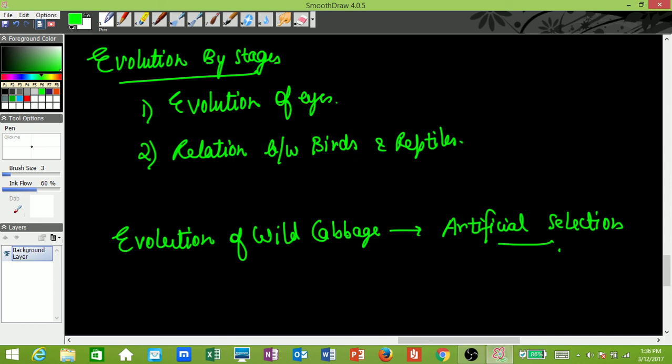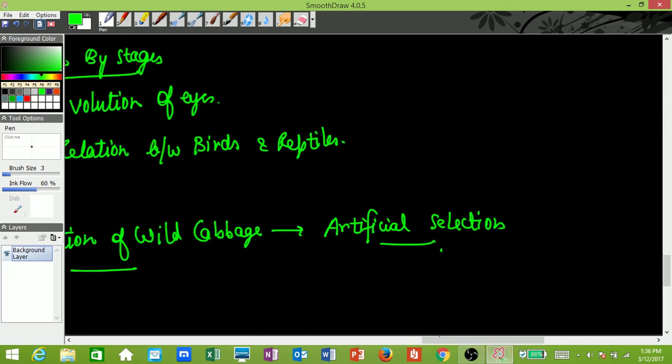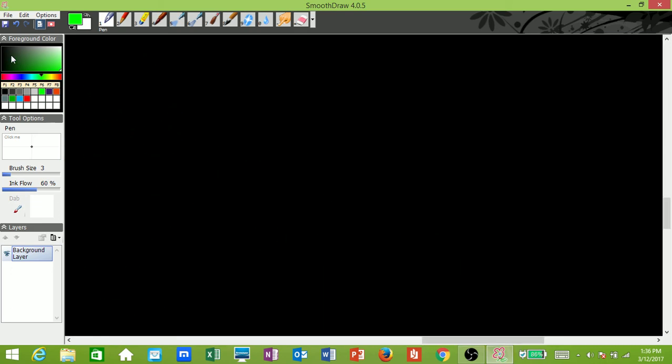You never know. CBSE is a very unpredictable organization. Sometimes they ask you things which you have never expected to be asked. So evolution of wild cabbage, artificial selection, please just go through that, just an eye wash, just go through it once. Then another question which is very important in this chapter is why evolution is not equal to progress.